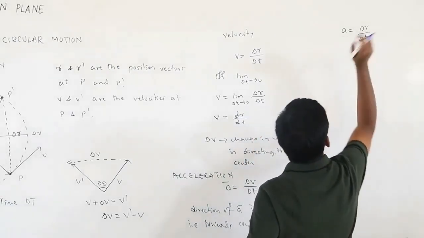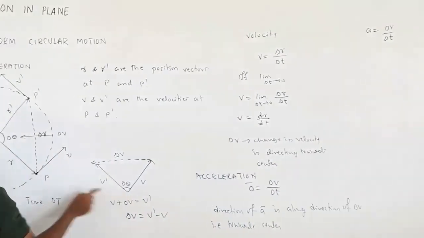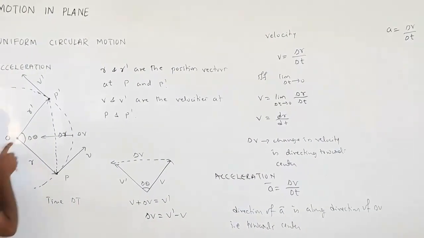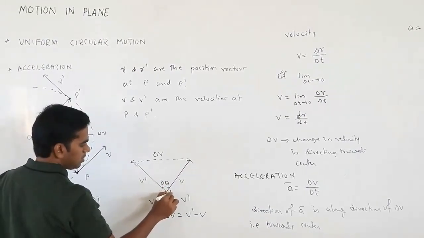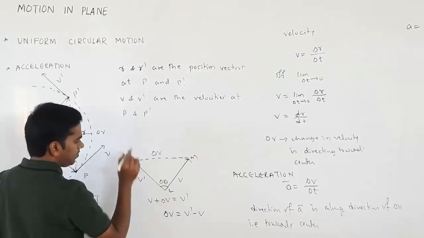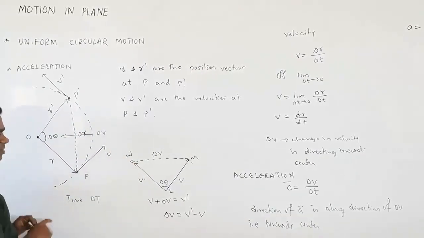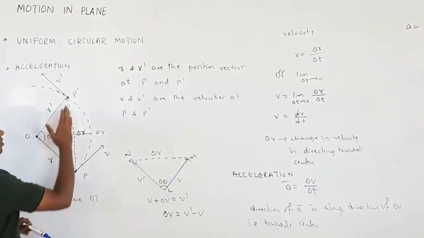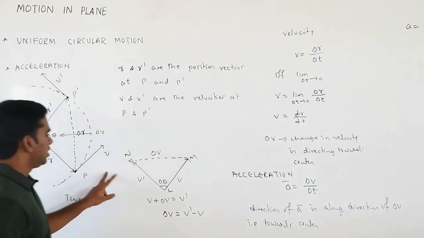I want to write something about delta v. If you look at these two triangles, P O P dash, and this one you can take as L M N, these two are similar triangles because the same angle is there, so the sides are also in proportion.